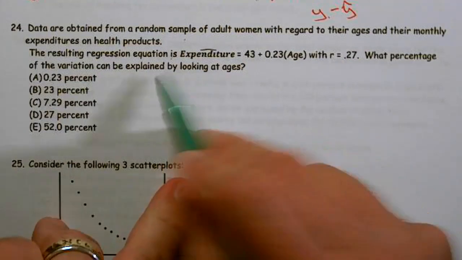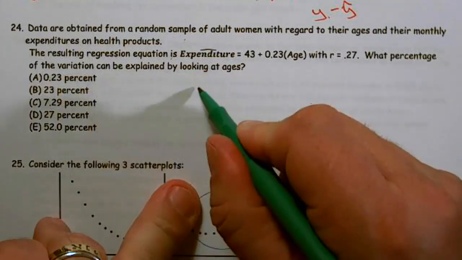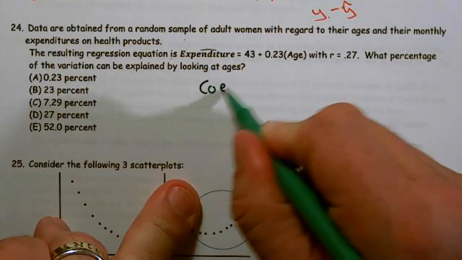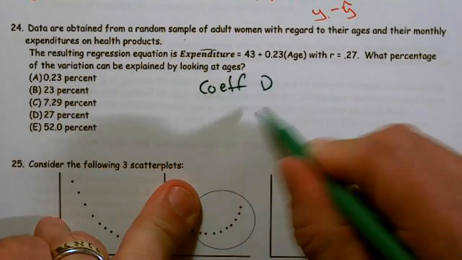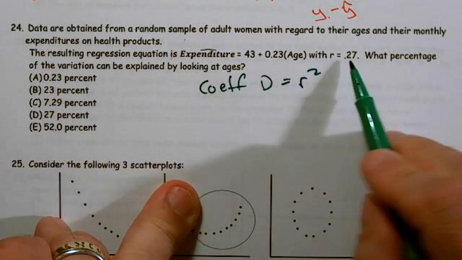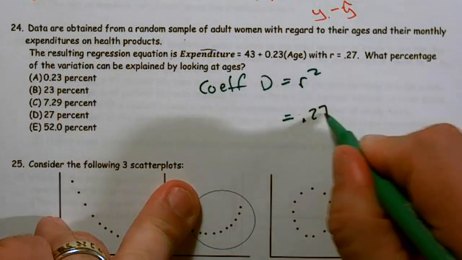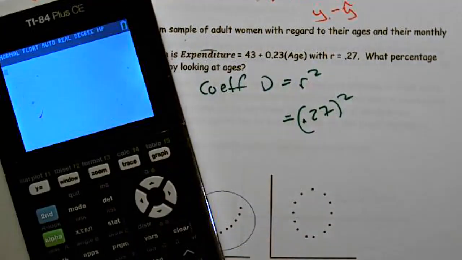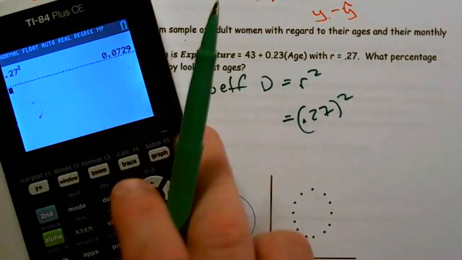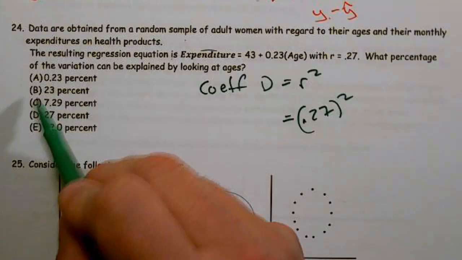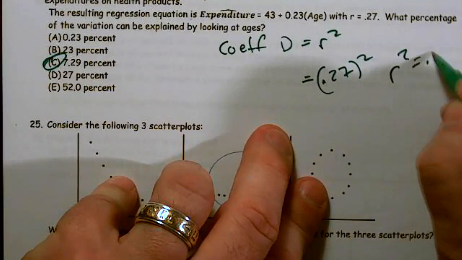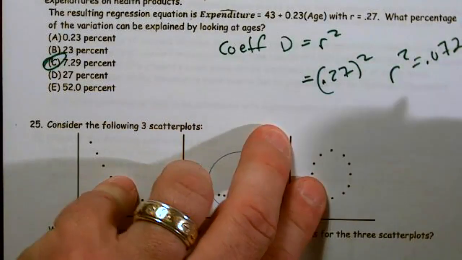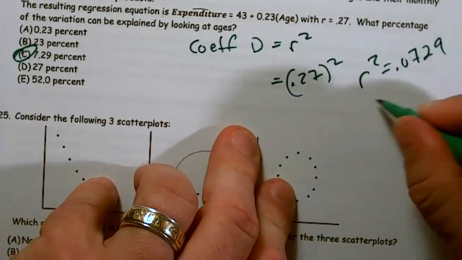So when they say that, that is the definition of the coefficient of determination. So we're looking for the coefficient of determination, and that equals R squared. Well, they give me R, so I just need to take 0.27 and square it. Basically, they want me to recognize the definition. 0.27 squared, I get 0.0729. So R squared equals 0.0729. I could change that to a percent, and as a percent, that would be 7.29%.